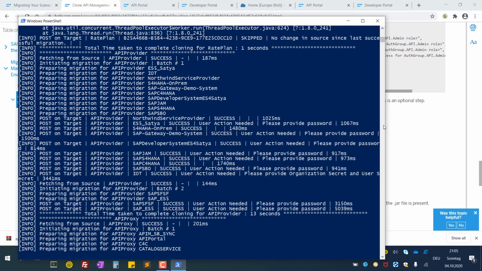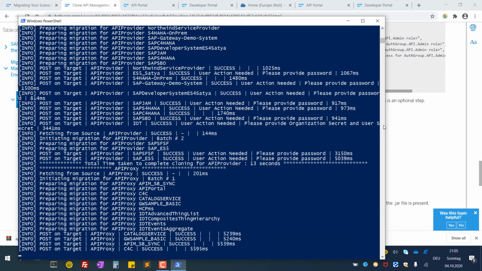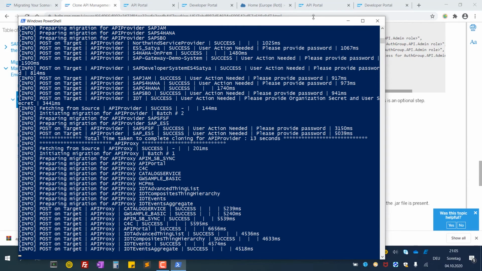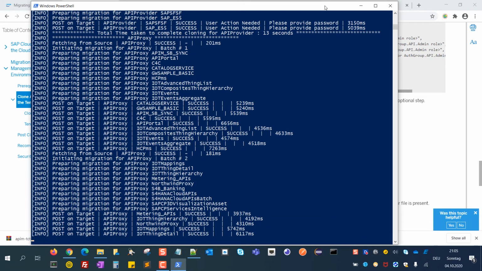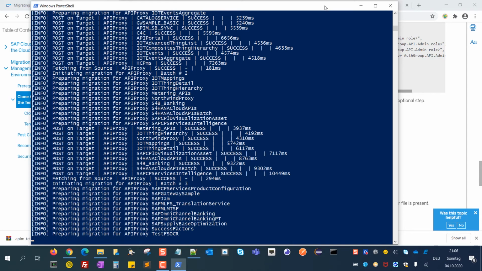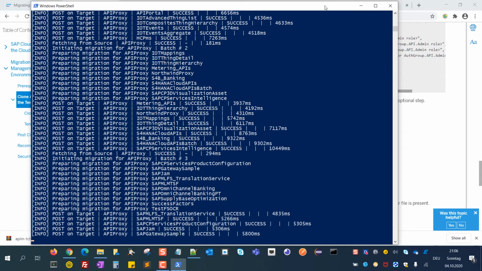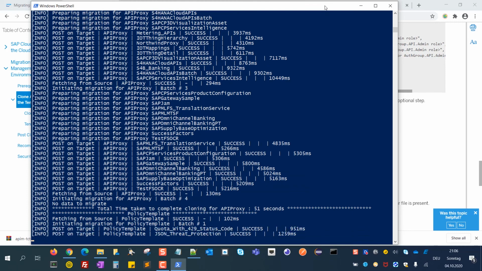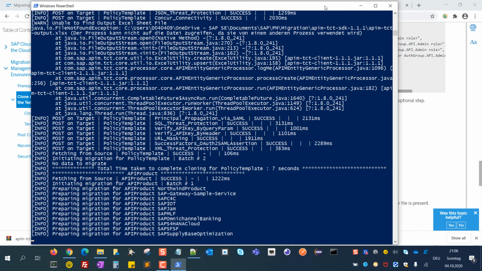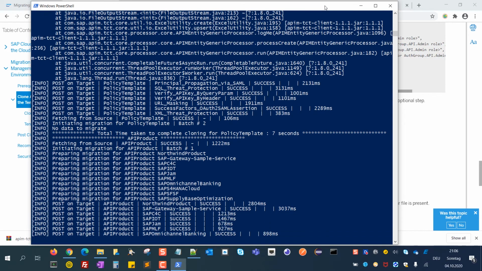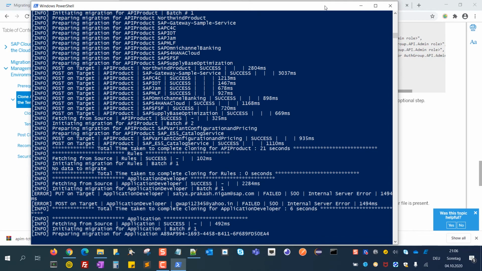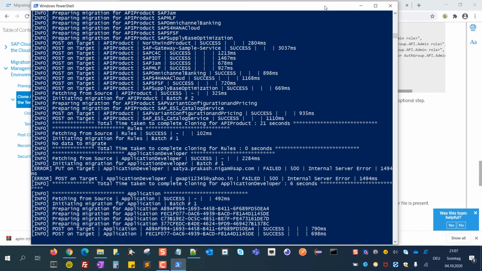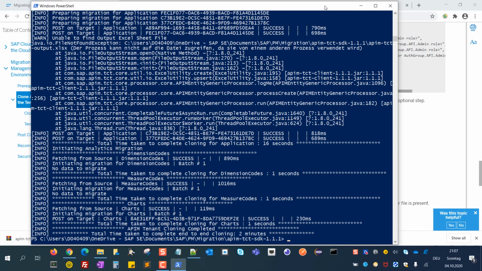Now we will be executing the migration, and you can see for every item some status like success, or maybe there are some secure elements with passwords, etc., where you need to do certain actions later. So we are done with the migration.